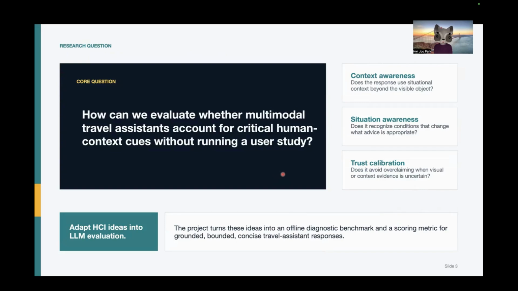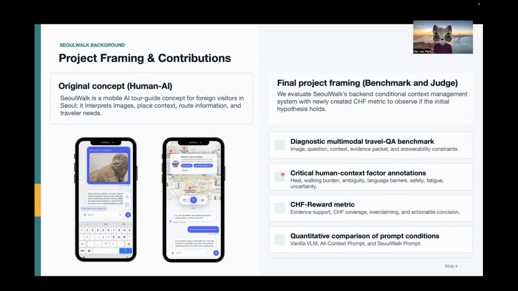So our research question really is, how can we evaluate whether travel agents account for critical human factors without running a user study? The original motivation comes from SeoulWalk, which is an app I developed with my teammates in the Human AI Interactions course taught by Professor Taehyun Kim. However, to expand the research for this project, I introduced a new dataset as well as a new evaluation metrics.